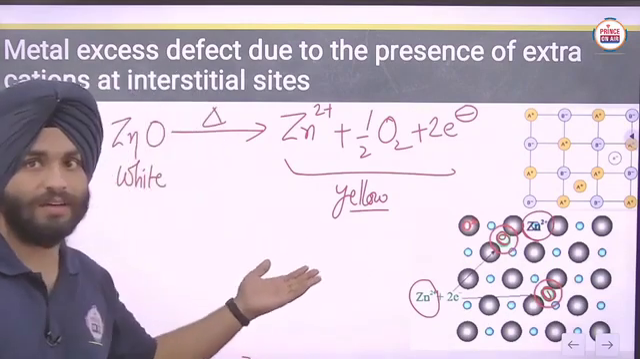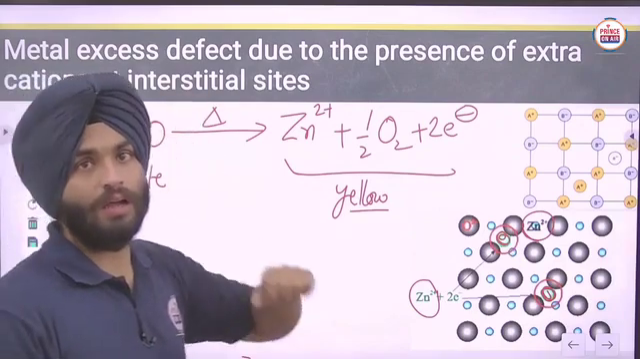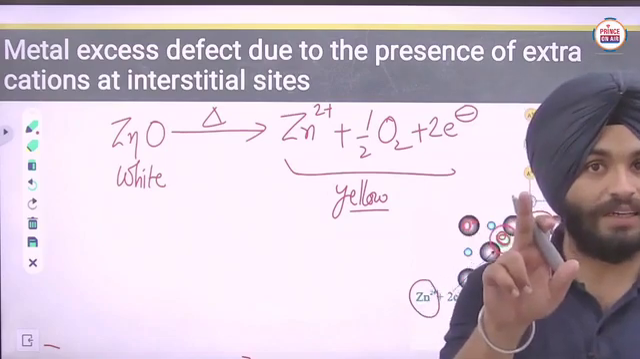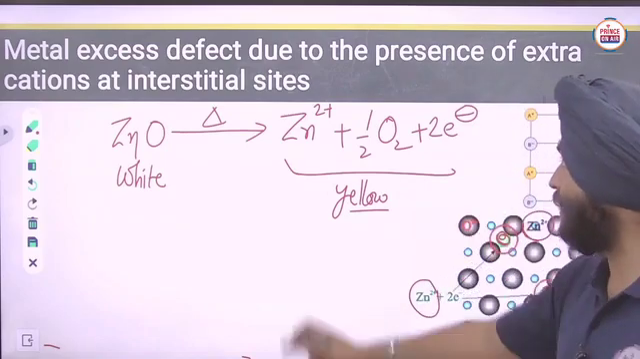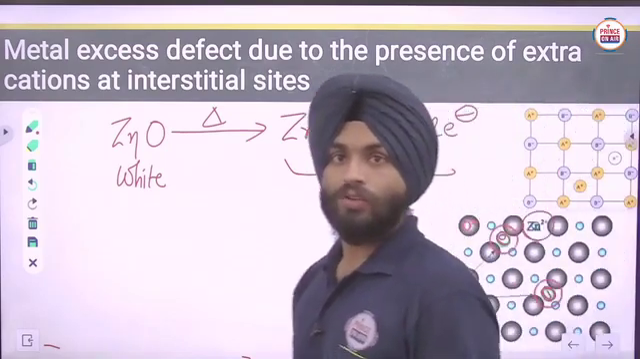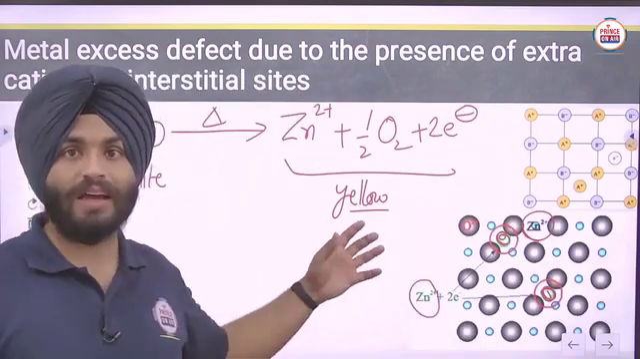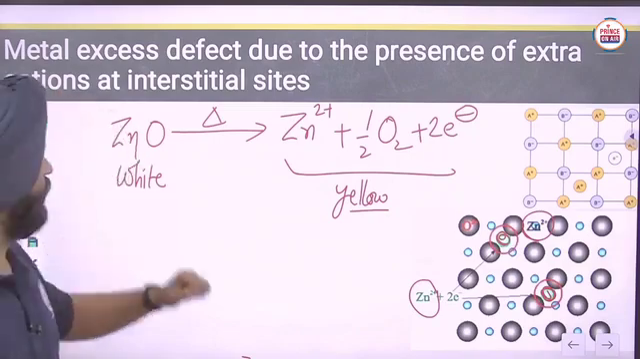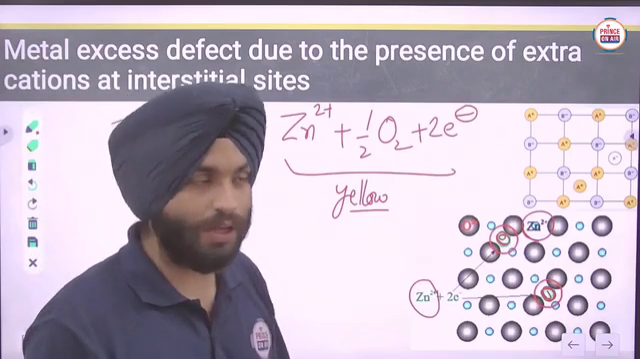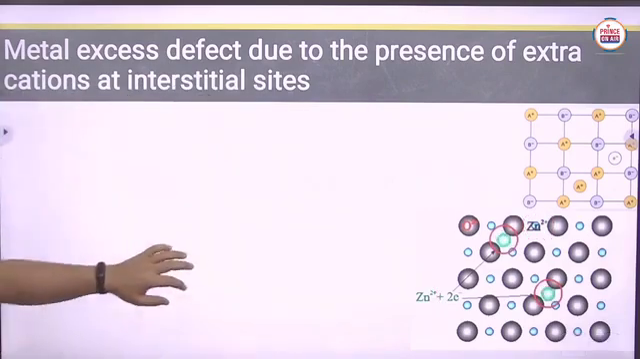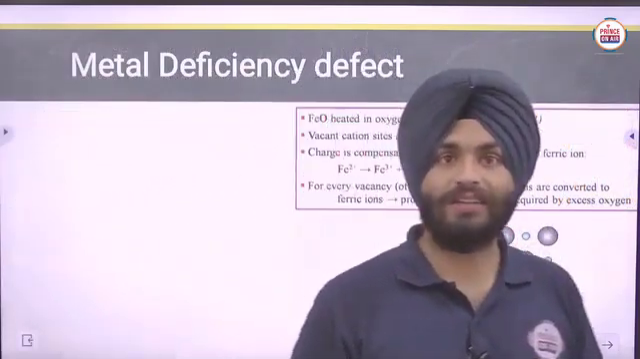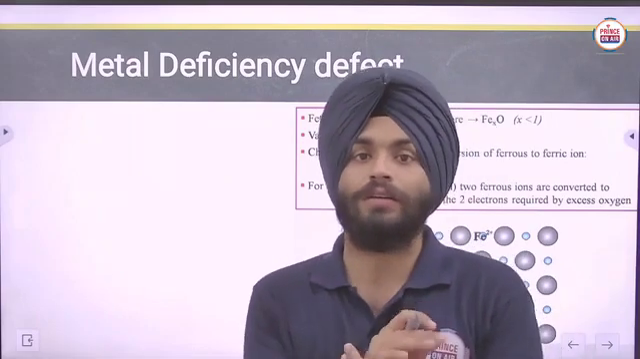That is the reason here, because it is showing the metal excess defect due to the presence of extra cations at interstitial sites. So they are occupying the extra sites, cations at the interstitial sites here. Clear now? Now one more type of defect is there, that is metal deficiency defect.